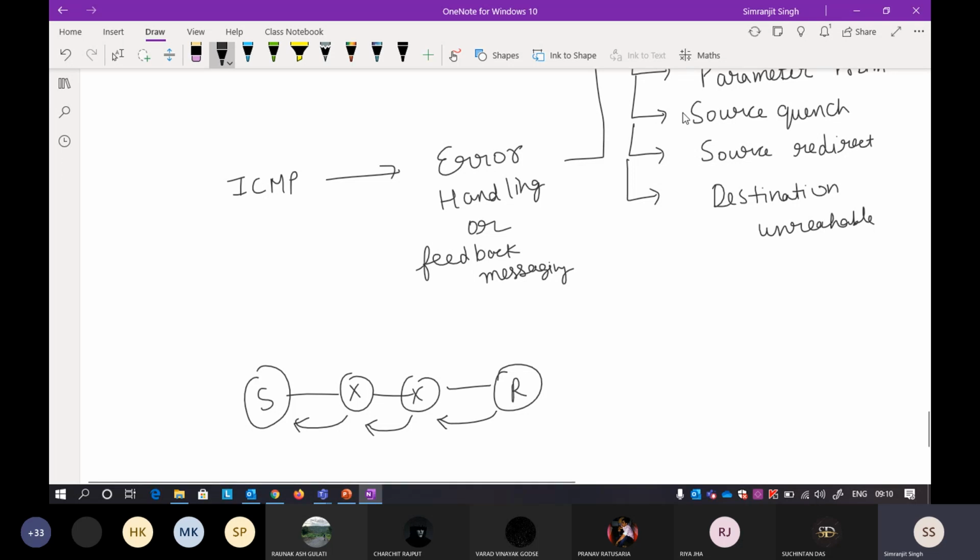The problems are listed here. You know why ICMP is needed: because IP is an unreliable protocol, it is very possible that your packet can be lost on the way due to many reasons.